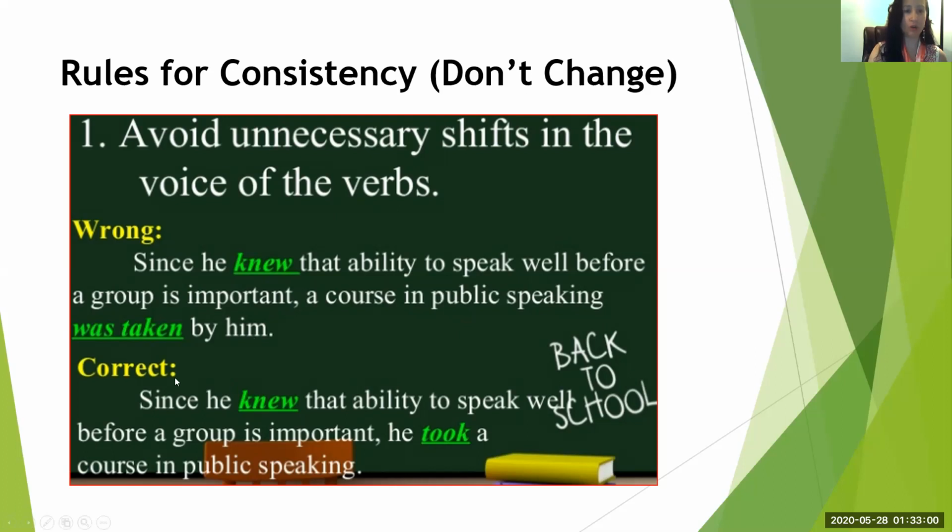Okay, we want to correct it. Since he knew that ability to speak well before a group is important, he took a course in public speaking. So we changed was taken to took. Okay, that's the past tense. Knew, because we're speaking this in the time of the past. Okay.